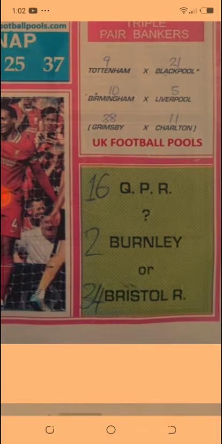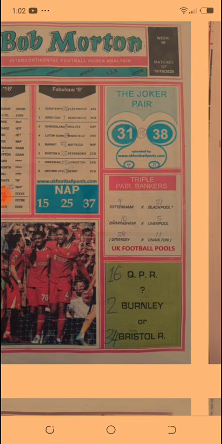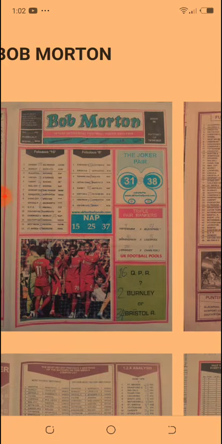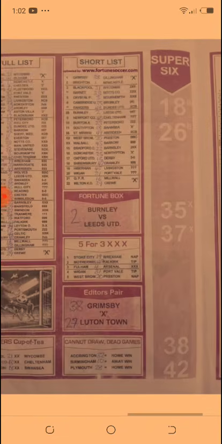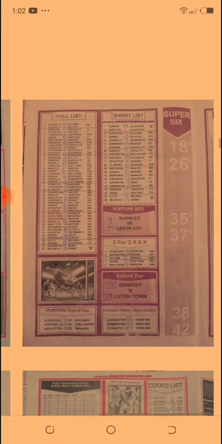Okay, away from that, as at the time of doing this video recording series, we only had one more setting that has come to stay, which states that whenever the week of play appears at the green column of the bottom right corner of page 1 of Bob Morton, then it is said to give us 2 full-time banker draws and a very reliable pair courtesy of Bob Morton. Okay, you can look that up since 2020-2021 season to confirm for yourself.